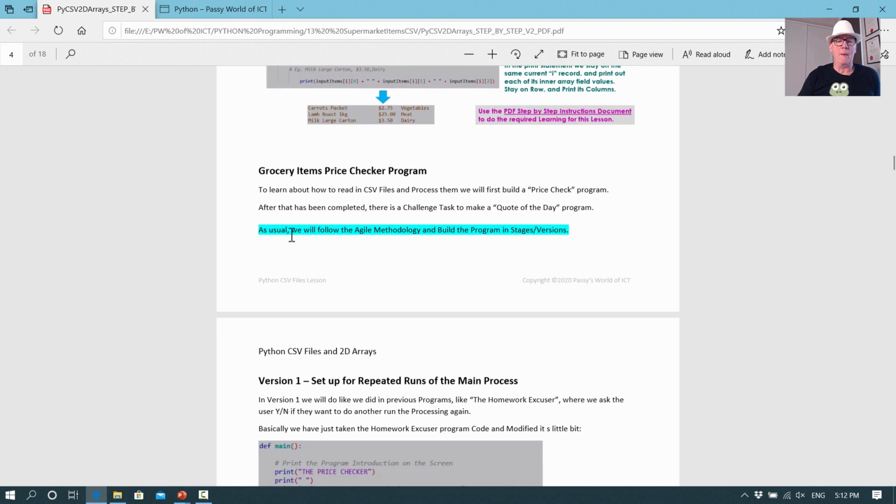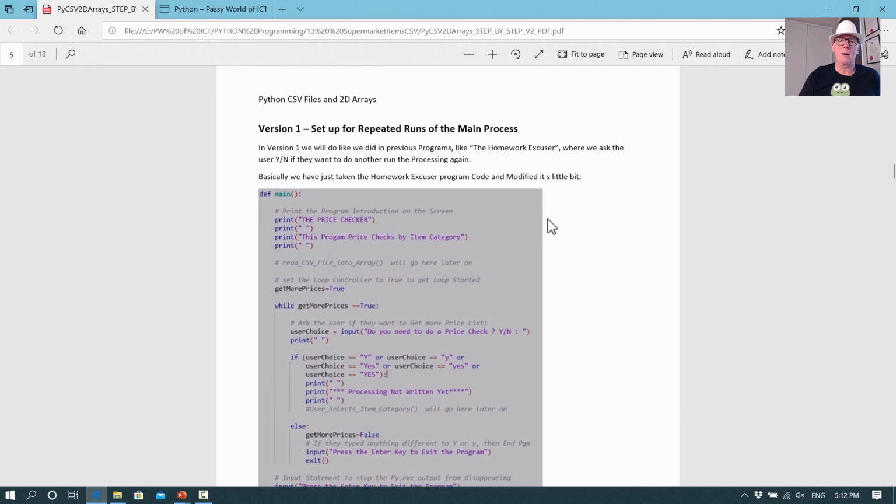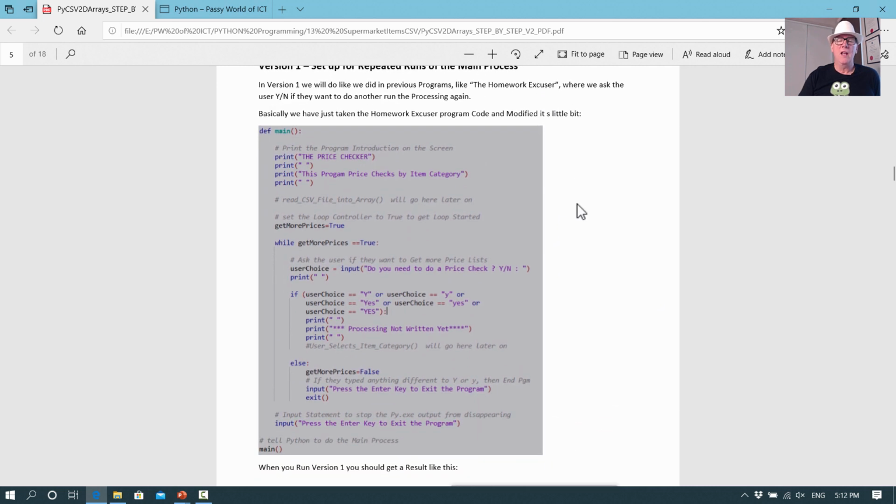So the price checker program, as usual, we're using Agile, so we're going to have versions, and I think we have 4 or 5 versions till we get the thing finished. So version 1 is setting up for repeated runs of the main process. Now this is the same as the homework excuses. Remember how it would ask, do you want another excuse? Yes. Do you want another excuse? Yes. And it would keep giving them to them. So this is just setting up so that they can get more price checks if they want to.